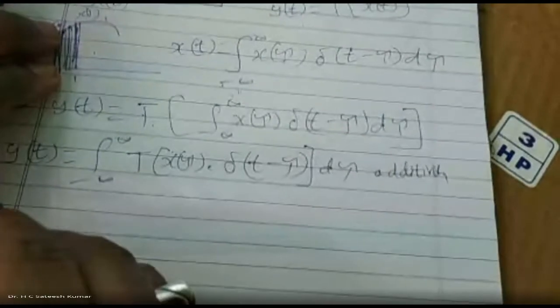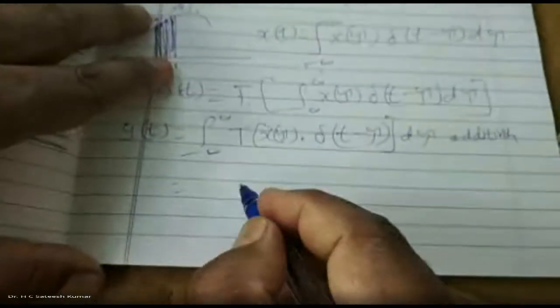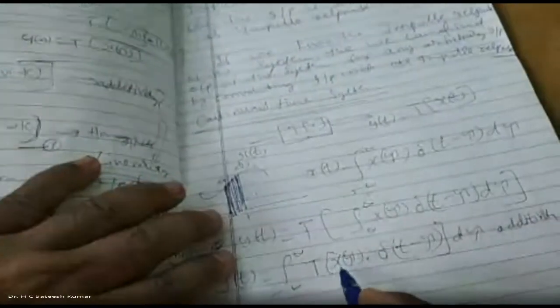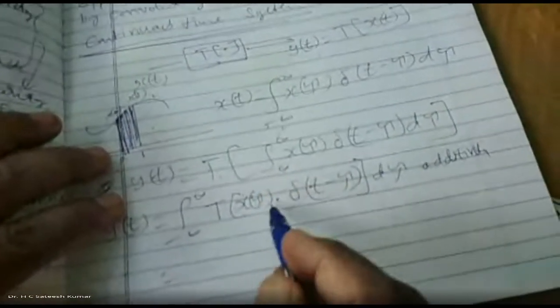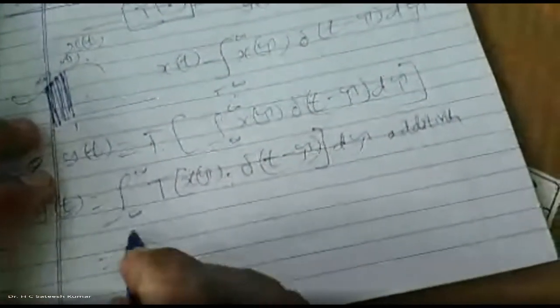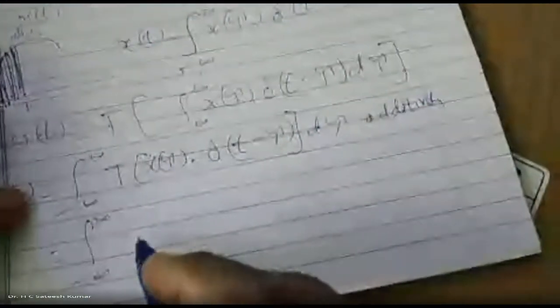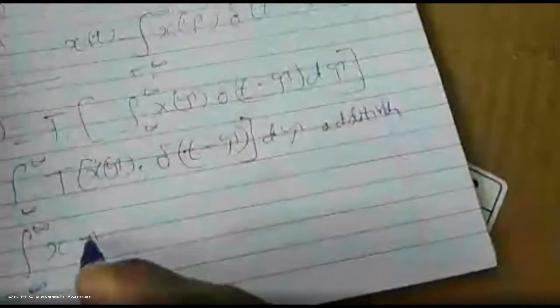Next you apply the homogeneity property. Homogeneity property: the transfer function of a into x of n is a into the transfer function of x of n. Therefore this is the magnitude, so the magnitude comes outside. So integration from minus infinity to plus infinity, x of tau into the transfer function of delta of t minus tau d tau.